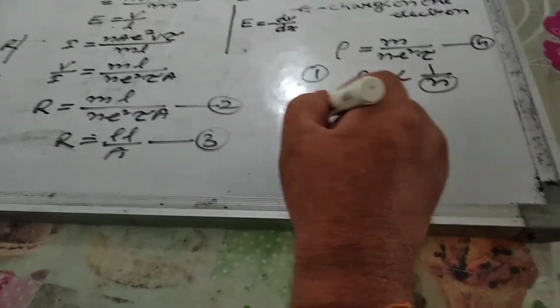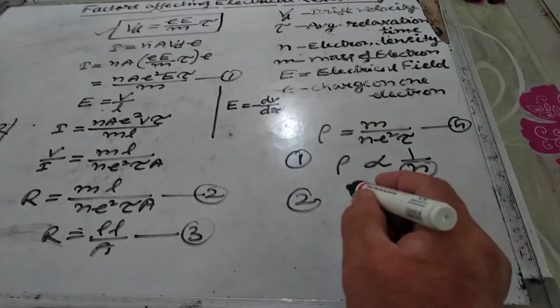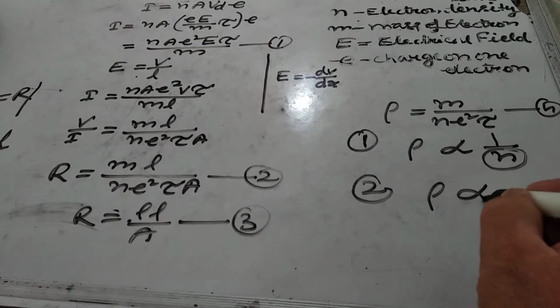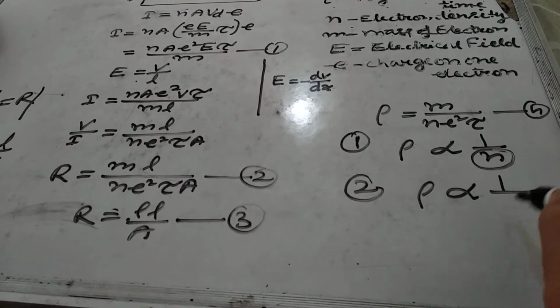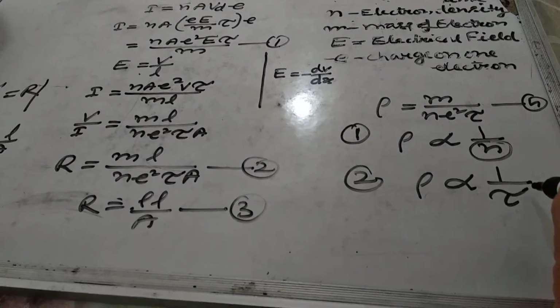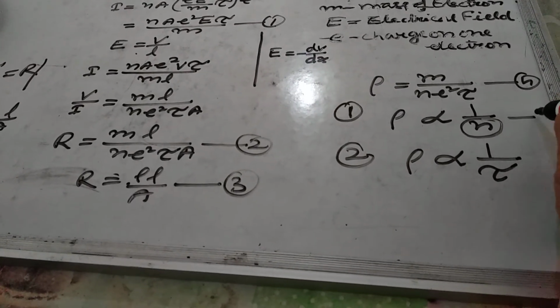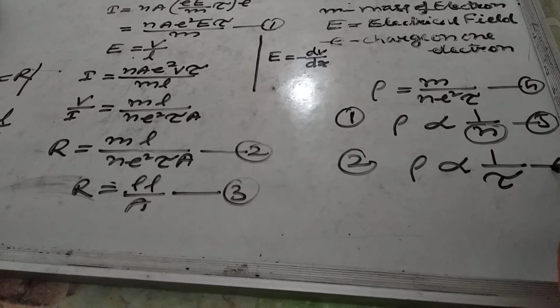And the second one, from this equation it is clear that ρ is inversely proportional to τ, where τ is the relaxation time. So this is equation number 5 and this is equation number 6.